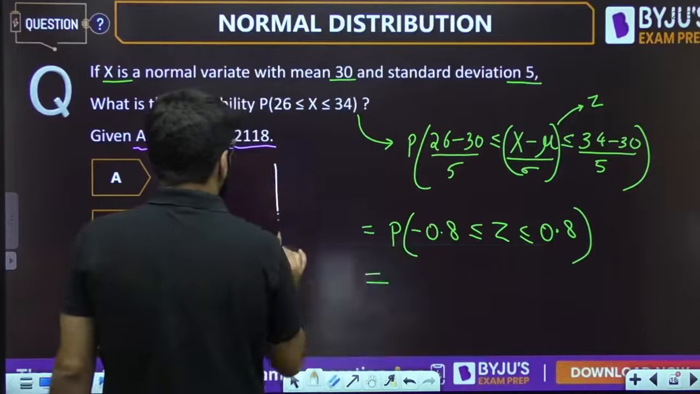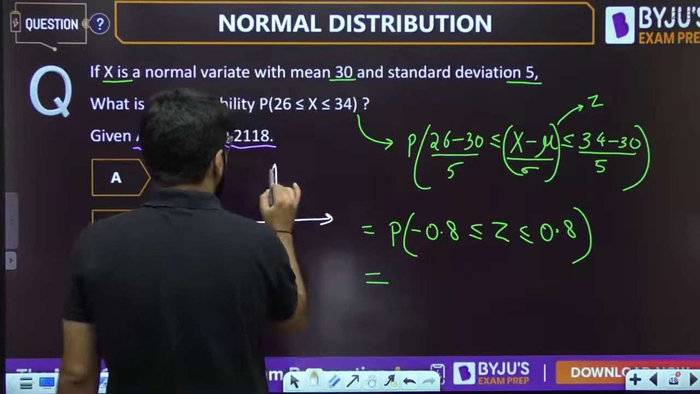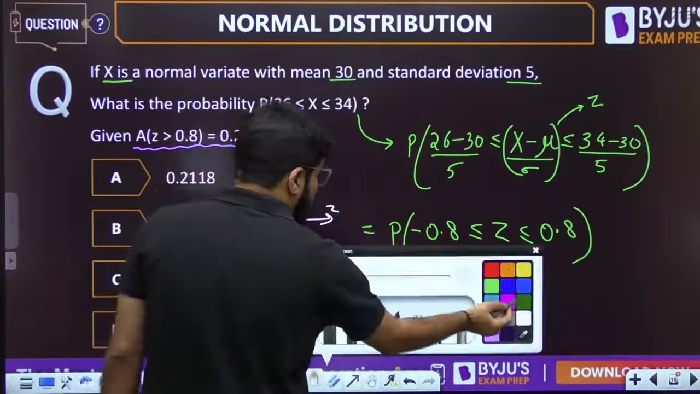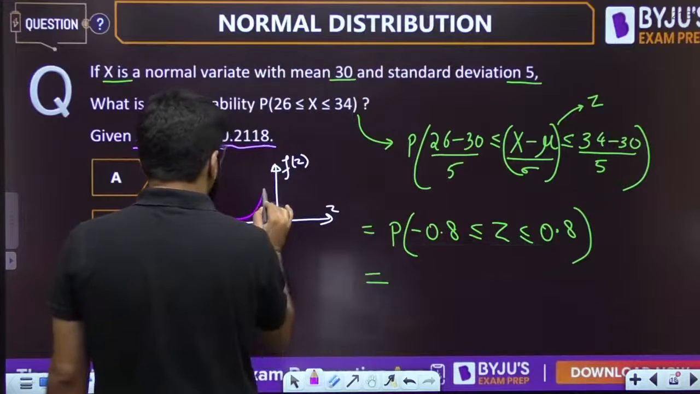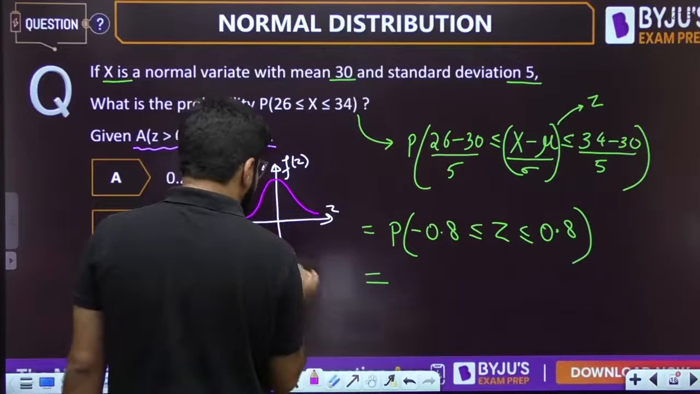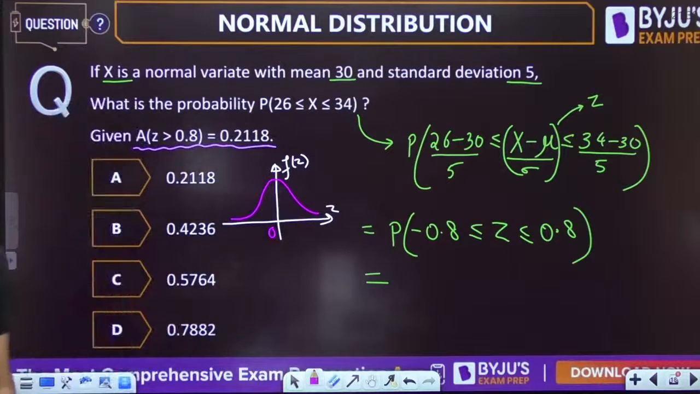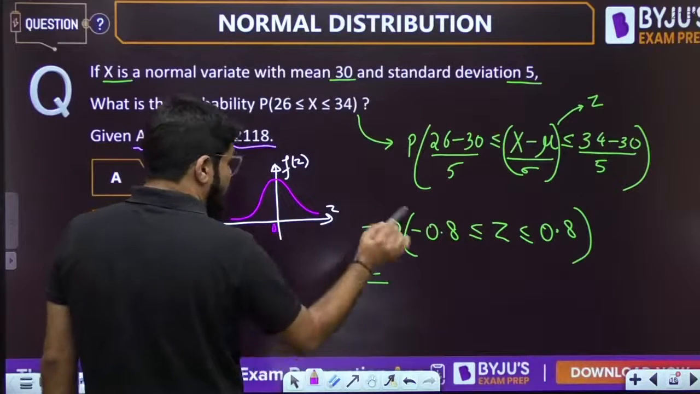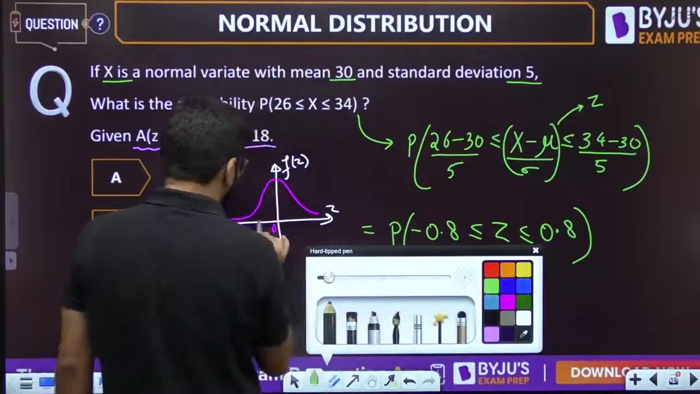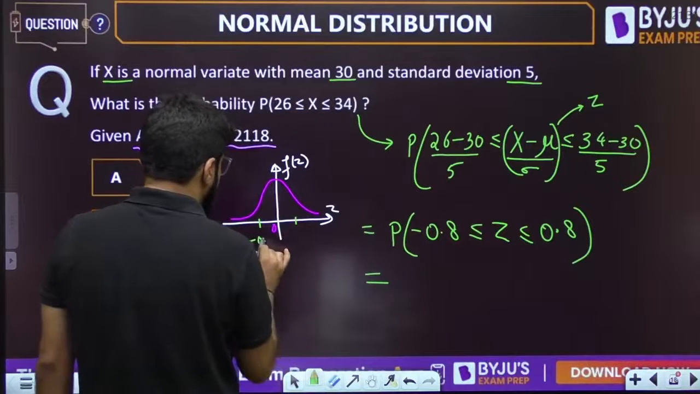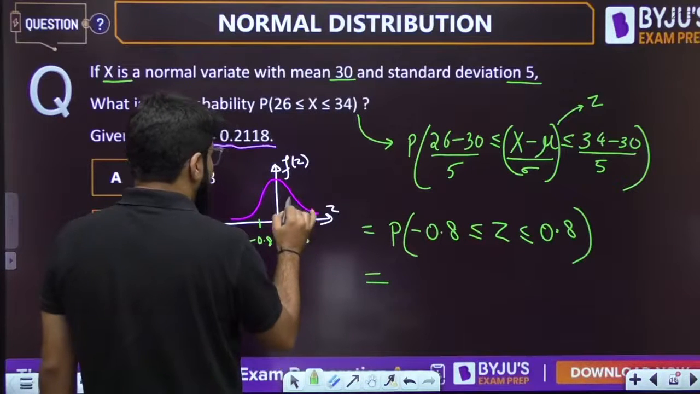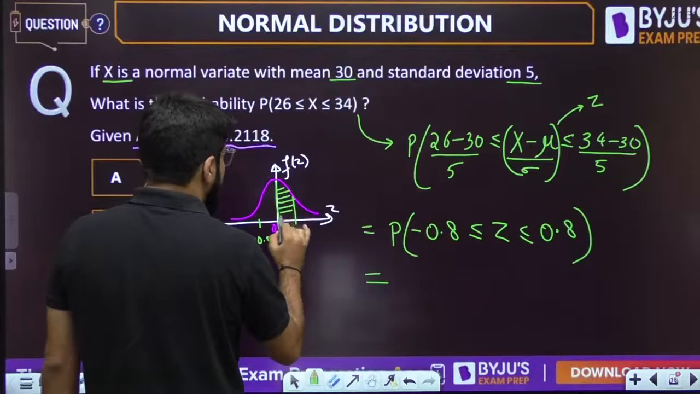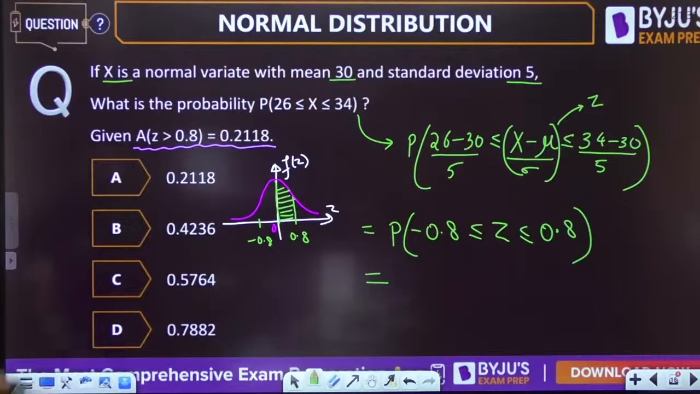Because z is standard, the mean of a standard normal is 0. If I talk about the distribution of z, it has 0 mean and its symmetry line is 0. Now you are looking for the answer from minus 0.8 to plus 0.8. What is this much of the area?